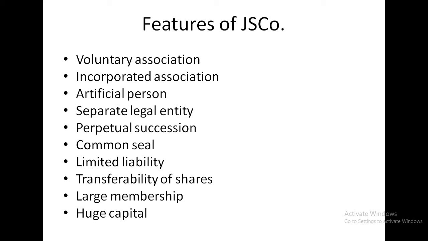So here in joint stock company, the liability of the members of a joint stock company is limited to the value of shares held by them. So whatever shares they are having, only to that limit their liability, not exceeding that. So the personal property of owners cannot be used to pay the debts of the company. This is what is meant by limited liability.